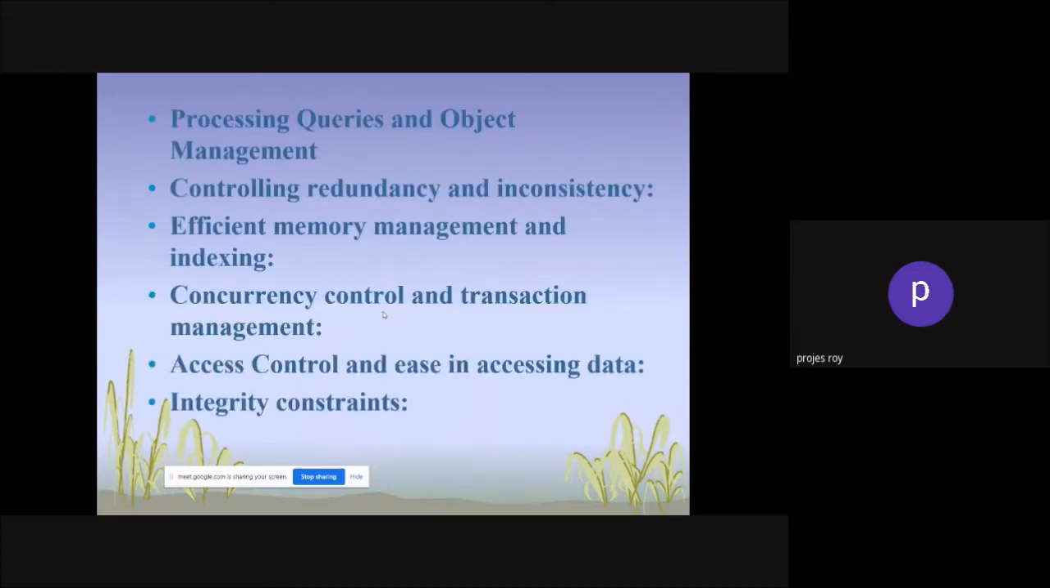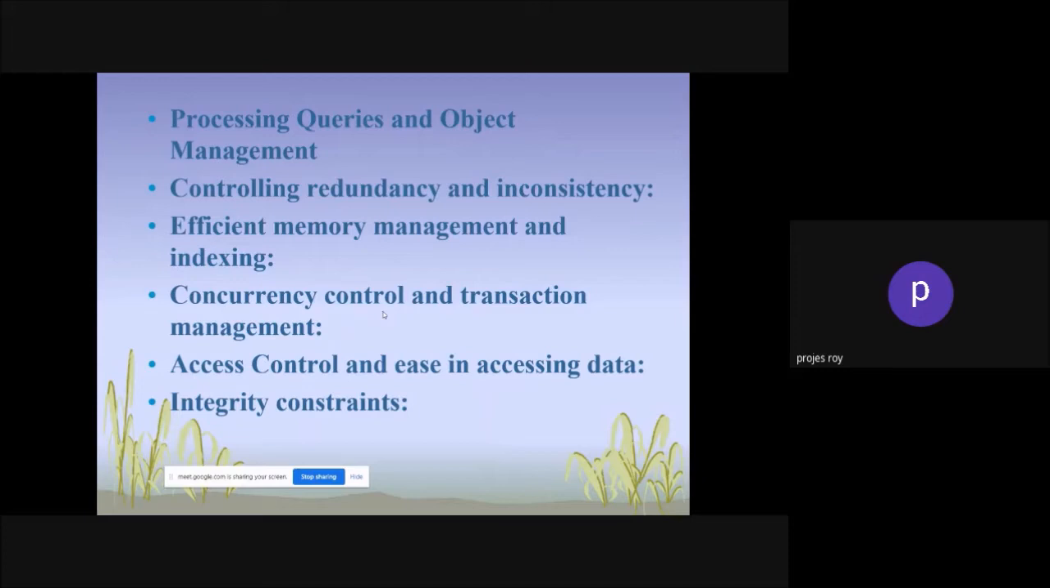Now, why are we going to do that? Processing queries and object management are possible in the database management system. Controlling redundancy and consistency, of course, is possible. Efficient memory management and indexing are possible in the database management system. Accuracy control and transaction management are exactly possible, whereas in other software it is impossible. Then access control and ease in accessing data are also possible.